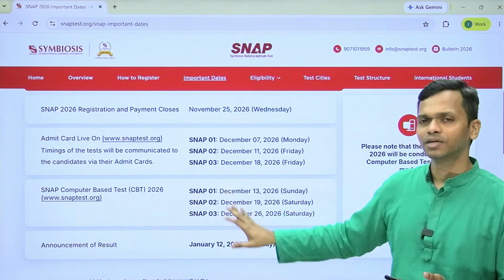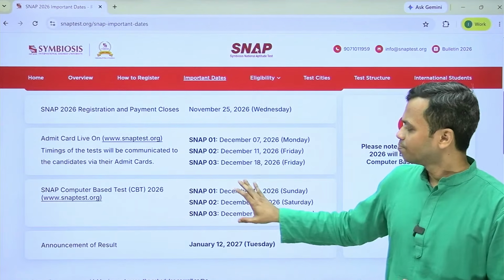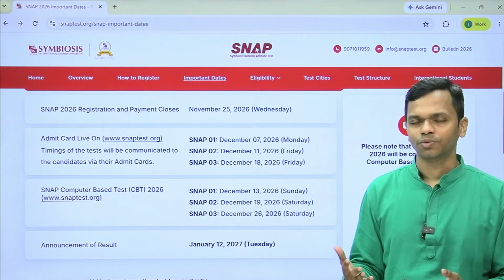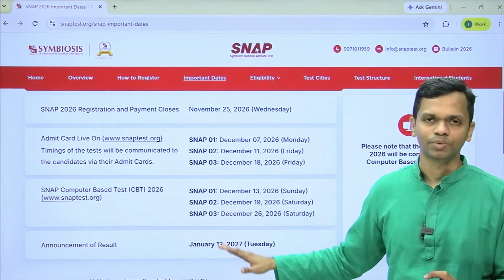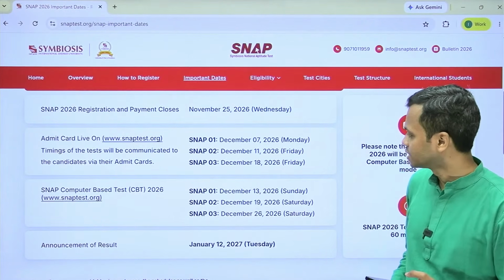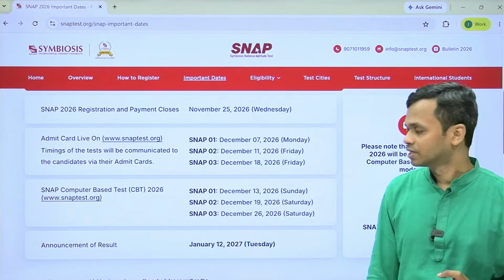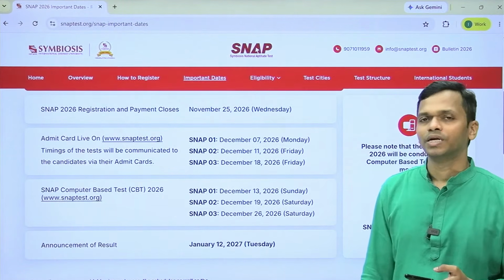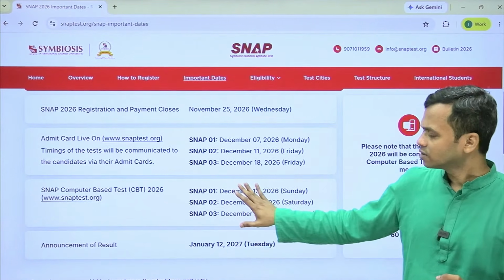SNAP will be conducted 3 times, the way it has been in the last several years. The best of the 3 raw scores that you get will be used for final percentile calculation. You will also see these details mentioned on the website. The first SNAP will be conducted on 13th December, which is a Sunday. Then the second will happen after 6 days, which is 19th December, that's a Saturday. And then 26th December, which is also a Saturday. So these are the 3 SNAP dates.